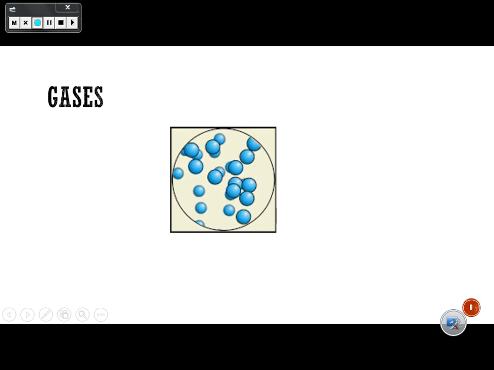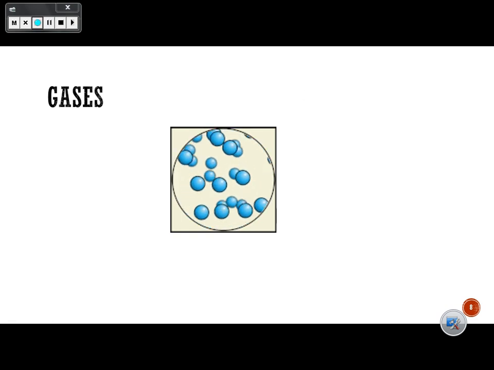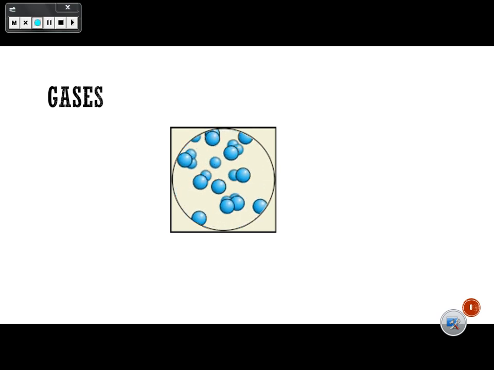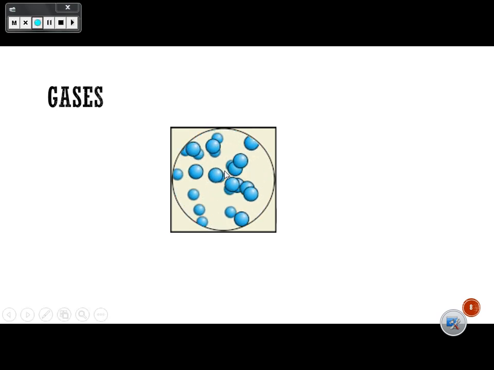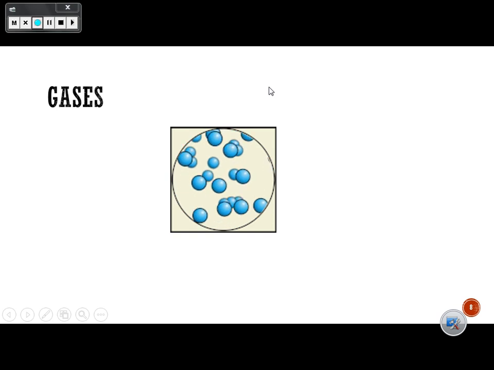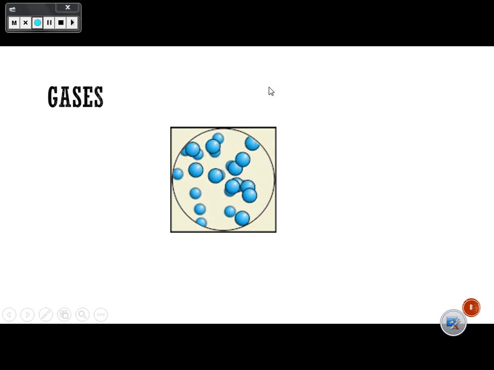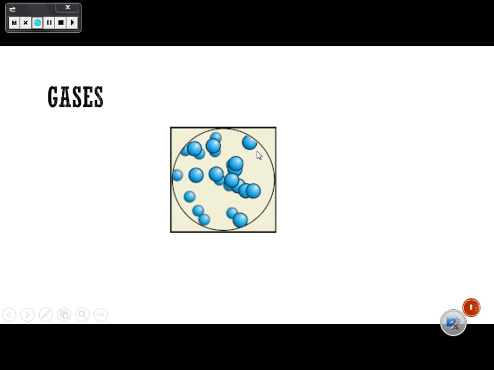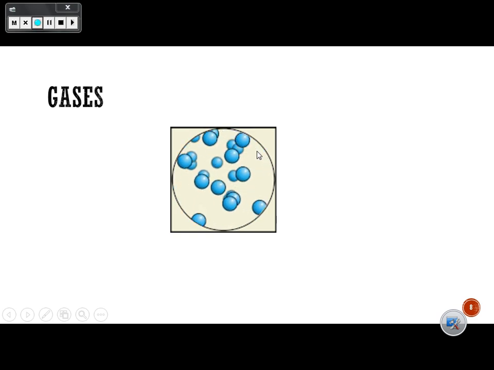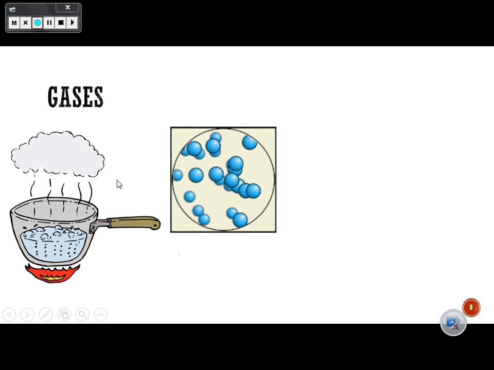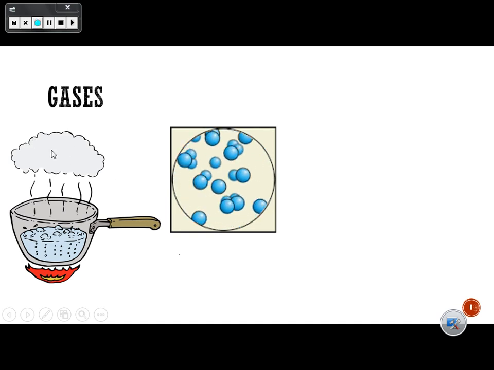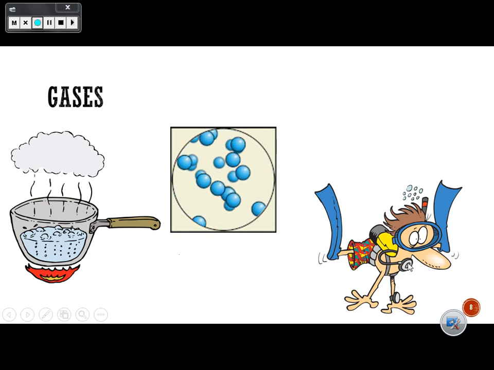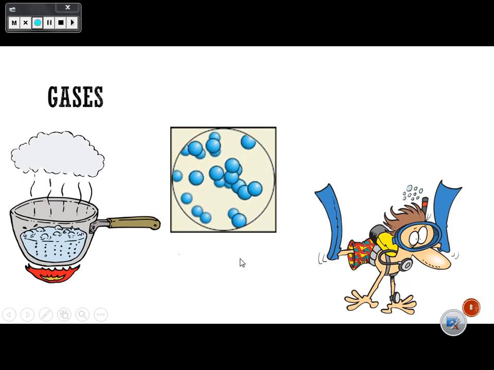like the air that we breathe. So we cannot touch or hold the gas, but we can easily walk through the gas, like walking through the air. We can walk easily through the air, so we can walk through gases. And the particles of gases are sprayed all over the place, like the water vapor that comes from boiling water, and like the oxygen gas that we take under the water.